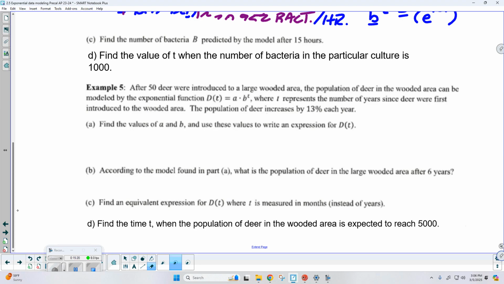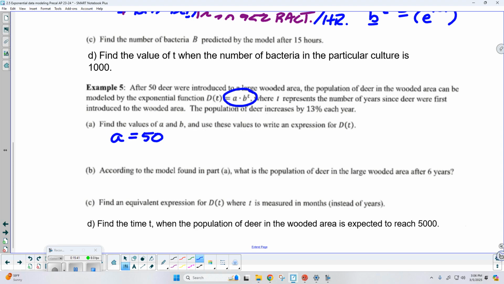Well, if I want to write an exponential function in this form, all we need are two things. Now, a is going to be your starting point, your initial value, so that's super easy to find. How many deer are we starting with? 50. So I already know that a is equal to 50.